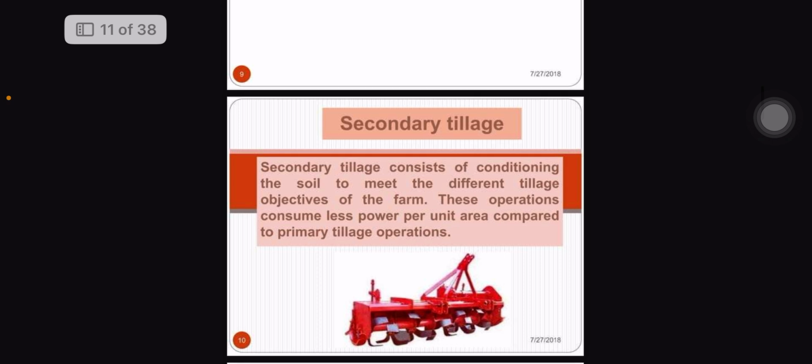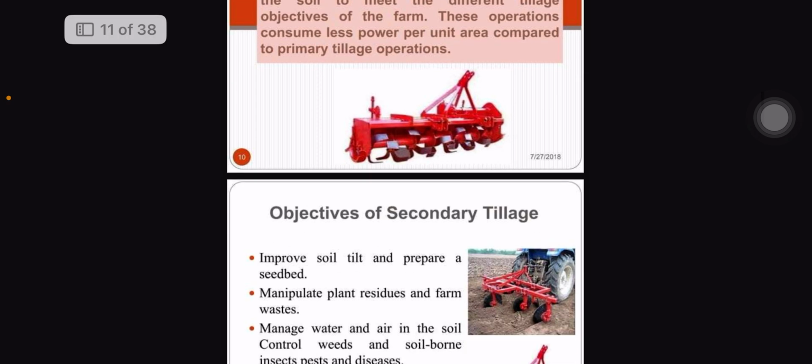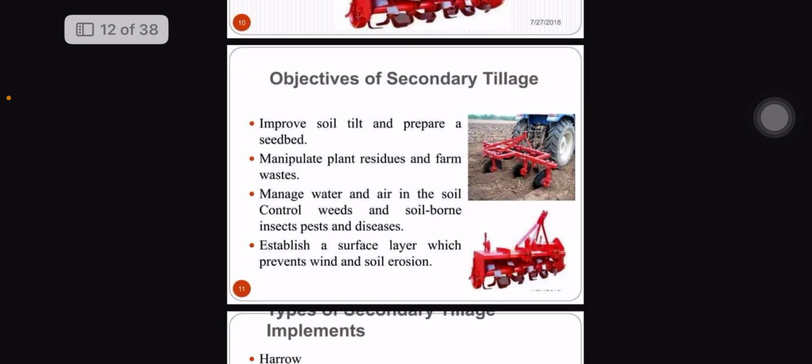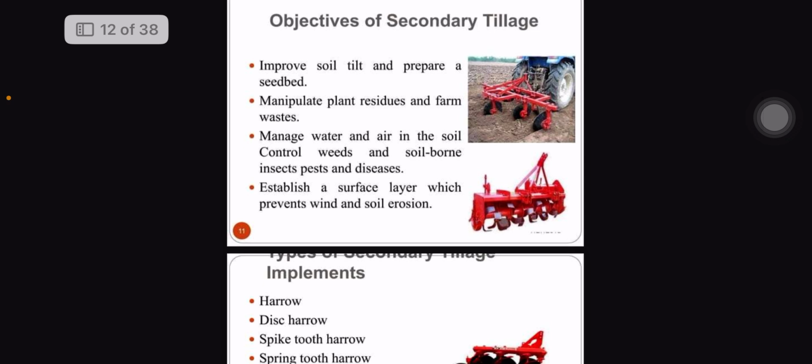Secondly, secondary tillage. Secondary tillage consists of conditioning the soil to meet the different tillage objectives of the farm. We can also say secondary tillage is the breaking down of the soil clods which were plowed in the first or primary tillage. Here we are breaking the crust of the soil or soil clods caused by primary tillage. The objectives of secondary tillage are to improve soil tilth and prepare a seedbed, and also to manipulate plant residues and farm wastes.